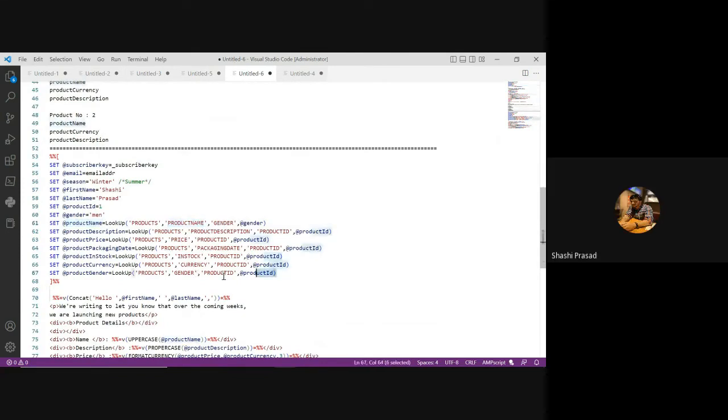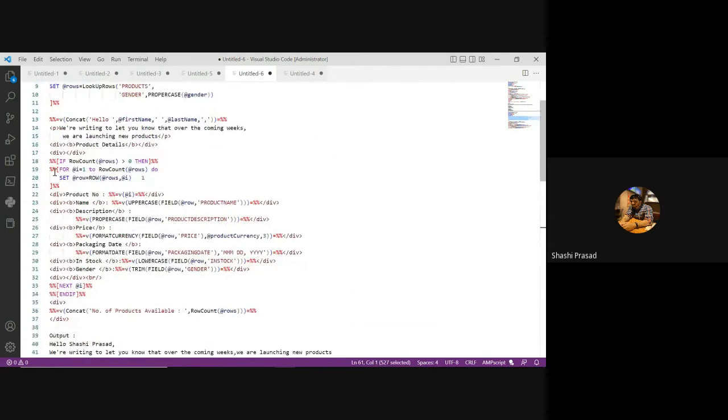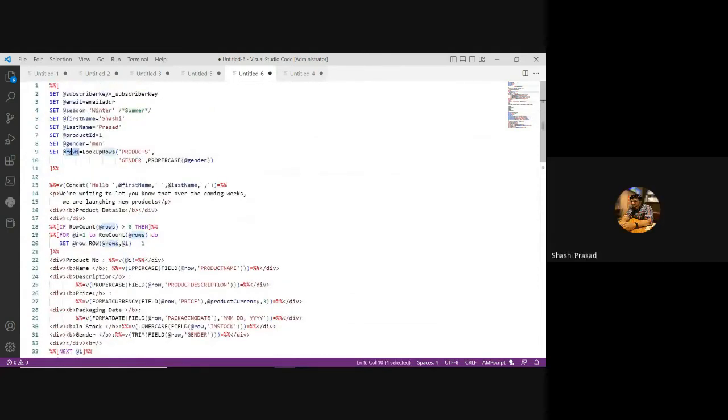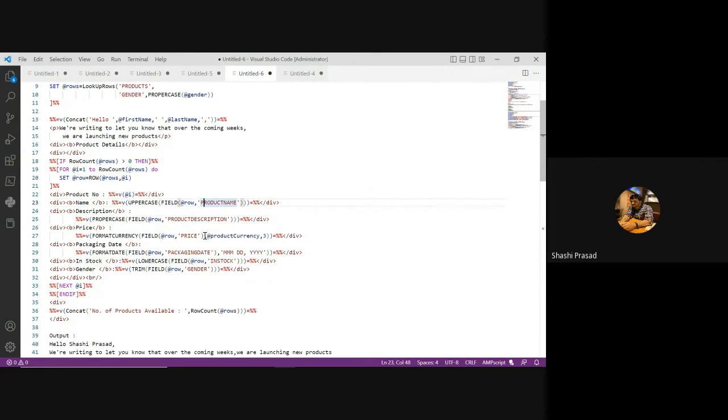So you're doing the assignment here itself. Here I'm not doing the assignment. What I'm doing is, in real time, I'm looping through that data set, that is, the rows which I have returned. I'm looping through this, and from there I'm going to parse every row, using a for loop. Here I'm using the field row. So from the first row, I'm printing the values using proper case, format currency, format date, lower, and print.